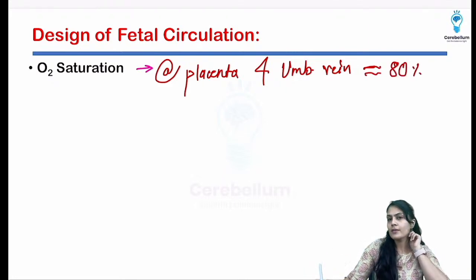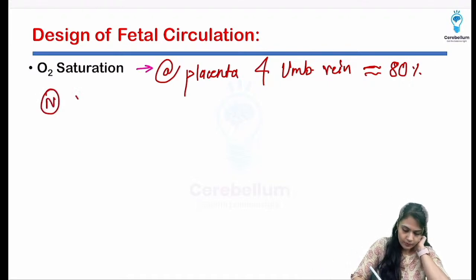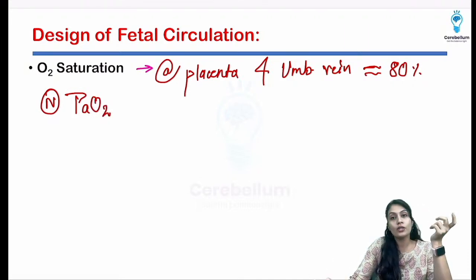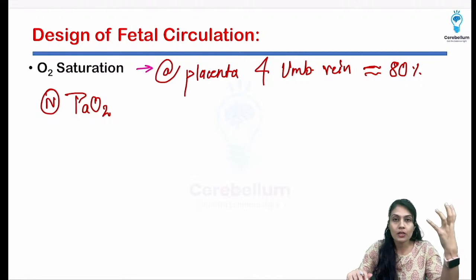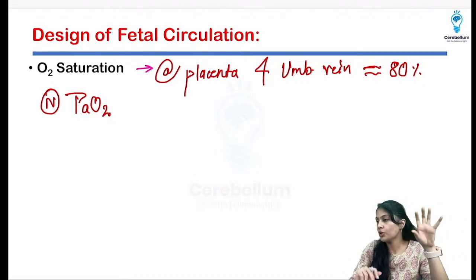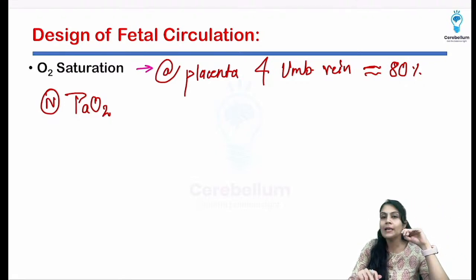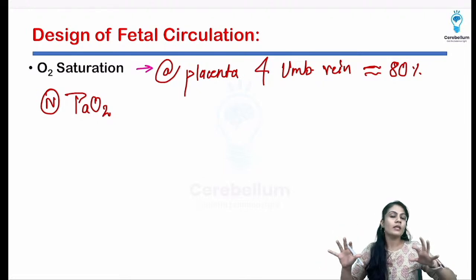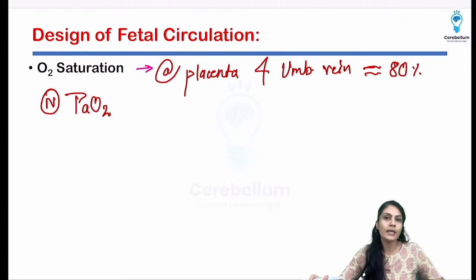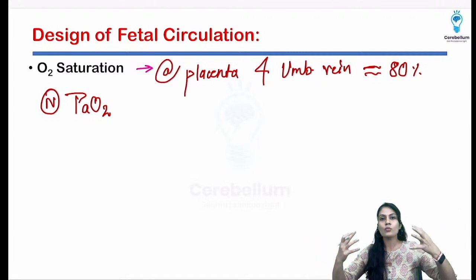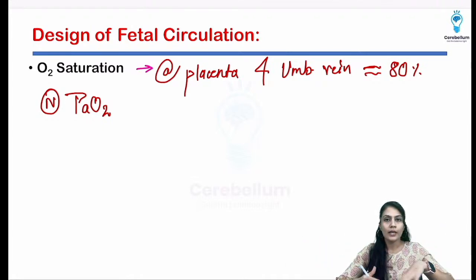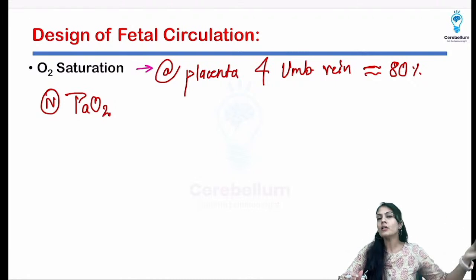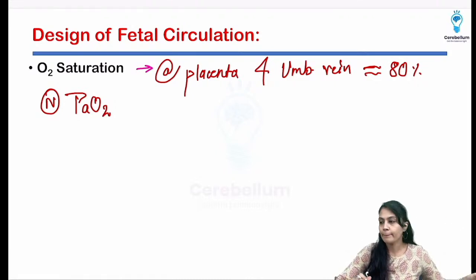What is the normal oxygenation? Can you tell me what is the normal PaO2? That means the arterial side oxygenated blood has how much oxygen partial pressure? To the lower limbs, the blood is going to be provided via the arteries, right? And via the veins it is going to drain back into the aorta, and from there it is going to come into the umbilical vein again. Okay? So that is going to happen.